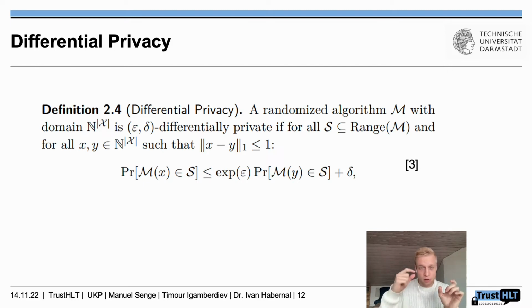if for all outputs of that function or the random algorithm, and two inputs, x and y, where those are two data sets with one row missing, the same sample we just had, then we say this difference is bounded by e to the power of epsilon. So epsilon bounds the sensitivity, the maximum sensitivity, plus delta, and the delta is just the probability that the boundedness with epsilon breaks. So let's say we have almost all the time a boundedness expressed by e to the power